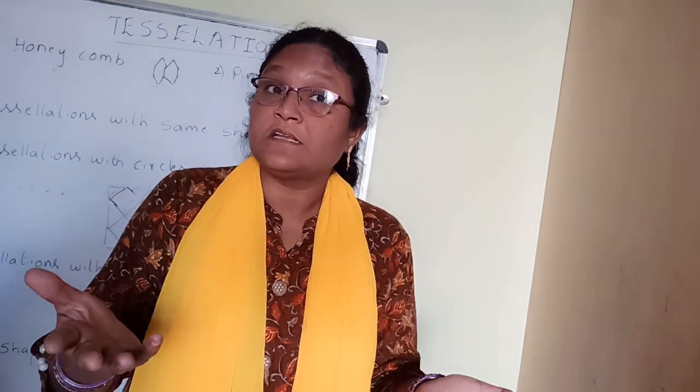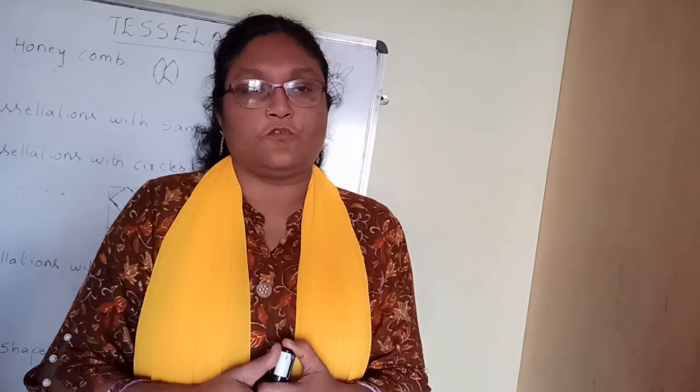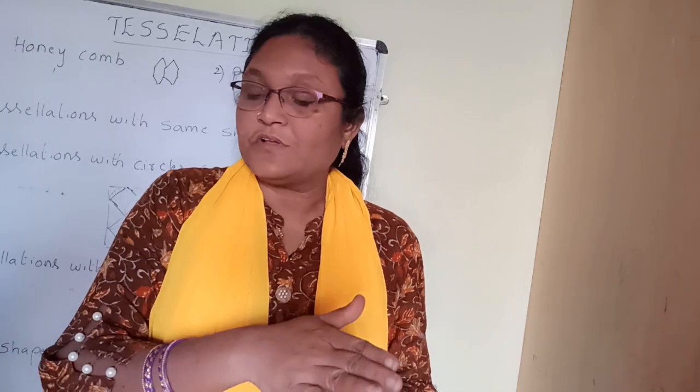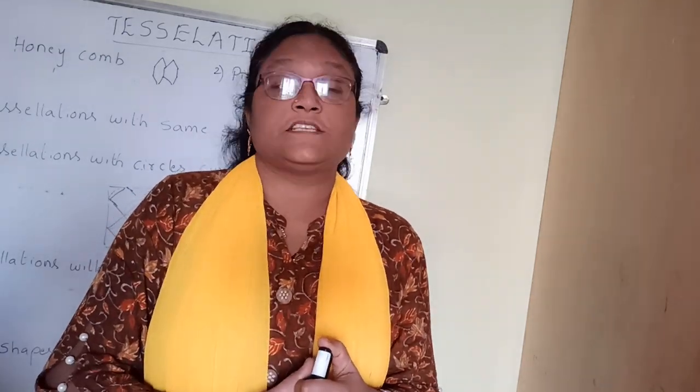Can you name them? It may be square shape, it may be triangle shape, it may be circle shape, it may be curve shape. So, you can find so many shapes on your floor. That design we call tiling. We use tiles to fill our floor, to fill the surface. That's why this tiling is also called tessellation.